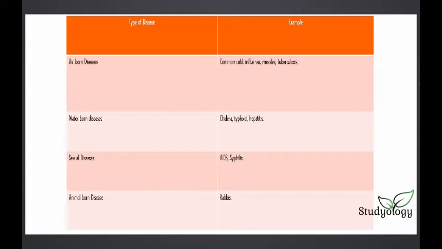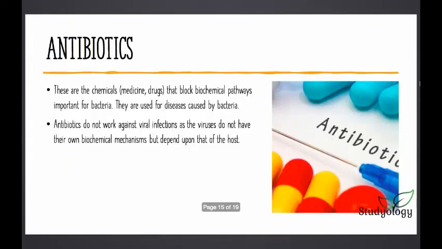Waterborne diseases are those diseases you get when you drink contaminated water in which the pathogens of those diseases are present. Sexual diseases: AIDS, syphilis. Sexual diseases are those diseases which come to you by physical contact. Animal borne diseases: rabies. Animal borne diseases are caused by animal feces or animal waste, or you can say any pathogens that are present in the animal body.